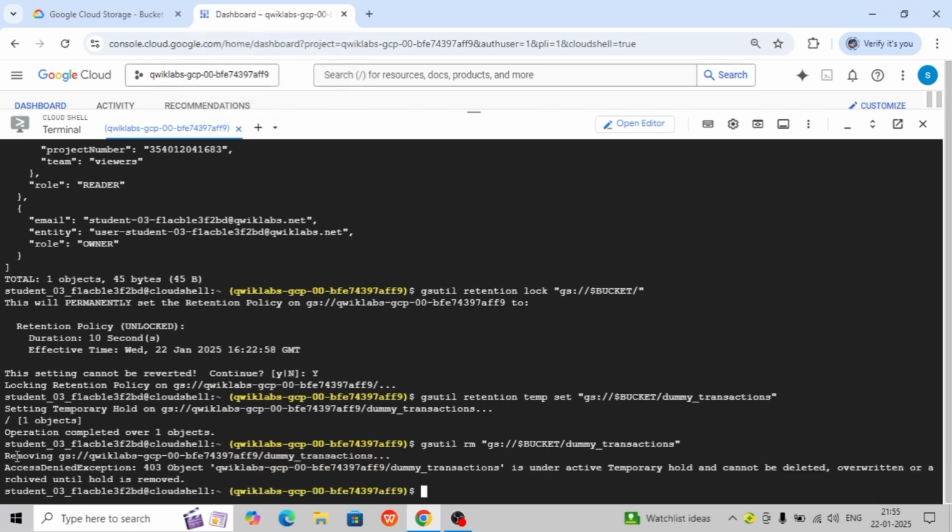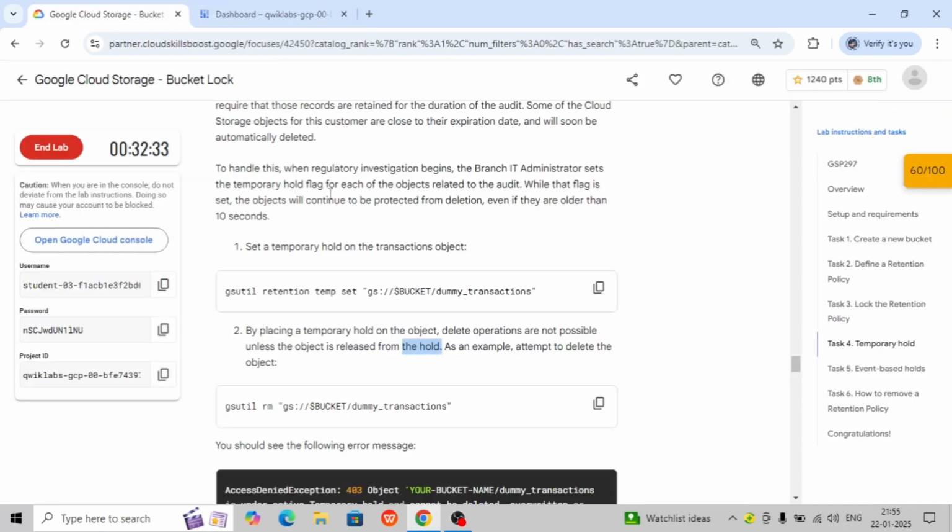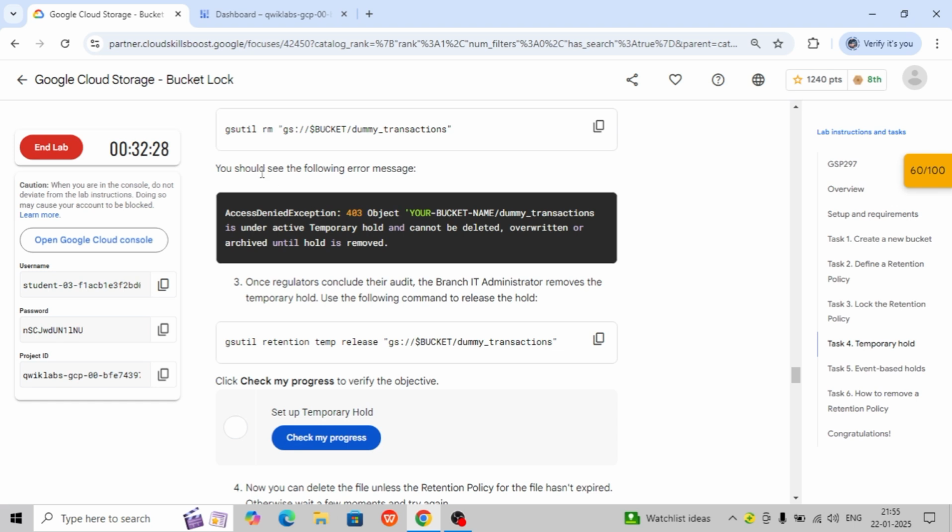Now it is saying access denied, 403. This is the error showing the access denied error. Now let's continue. It is also expected. You should see the following error message, a similar message we receive.